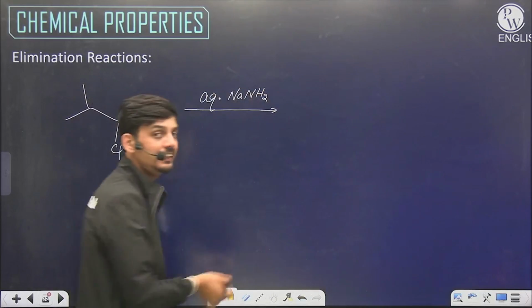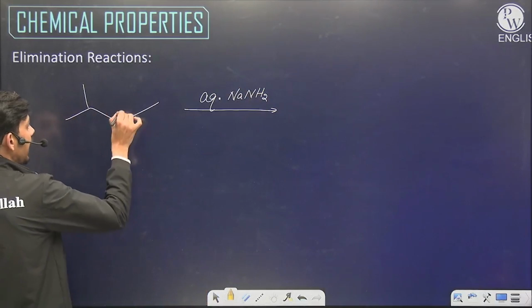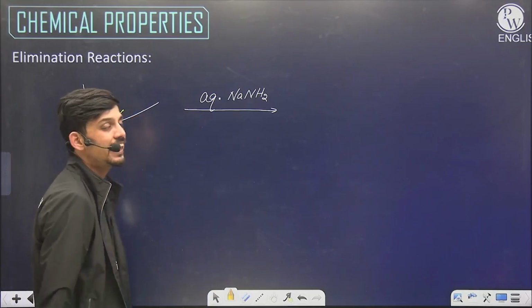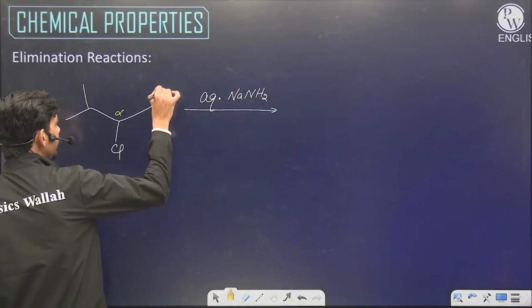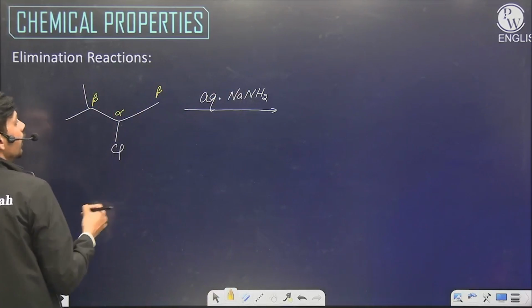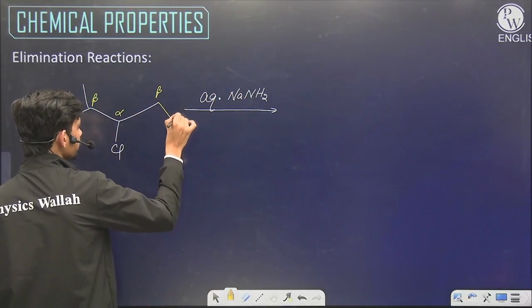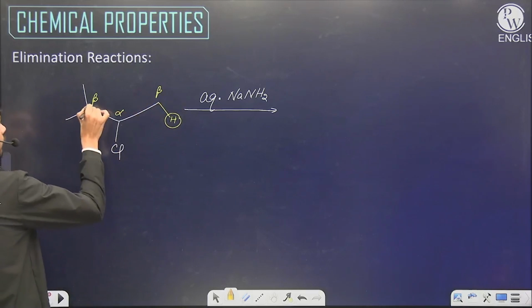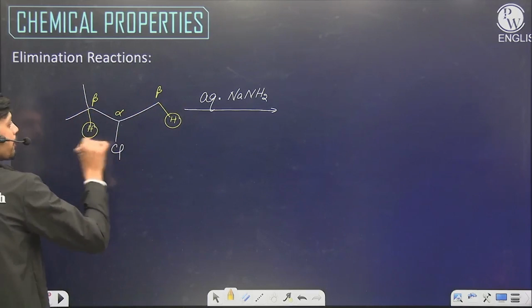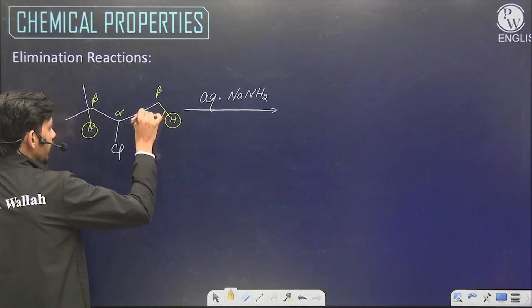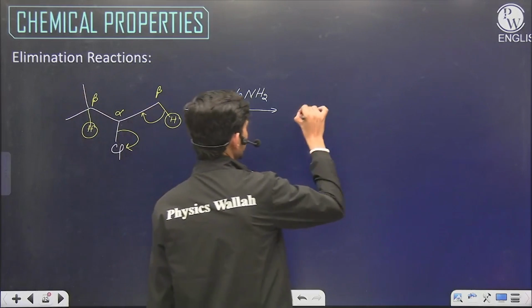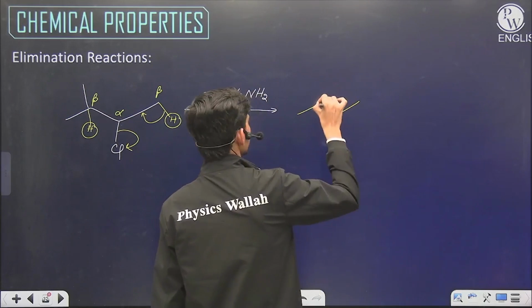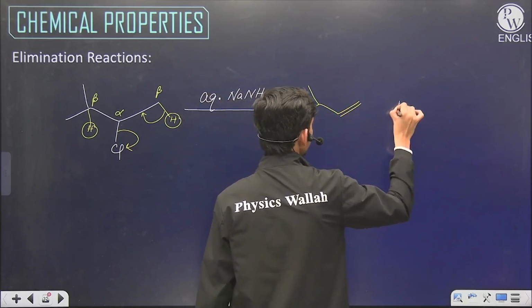What you have to see here is that the halogen is attached on a position which can be assigned as alpha position, and the neighbors of alpha are beta and beta. So we have two possibilities. If this hydrogen is removed or this hydrogen is removed, because if this is removed, the bond will shift here and the halogen will be removed from here. This alkene will be formed.